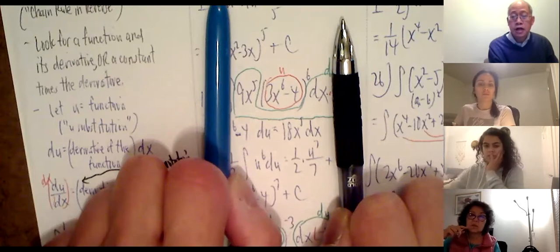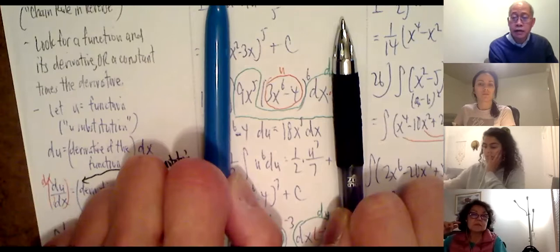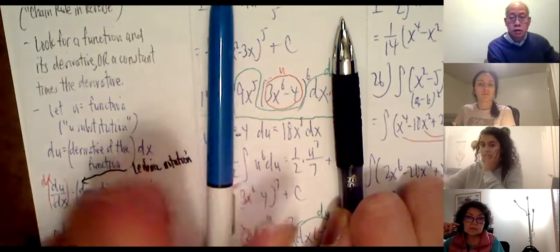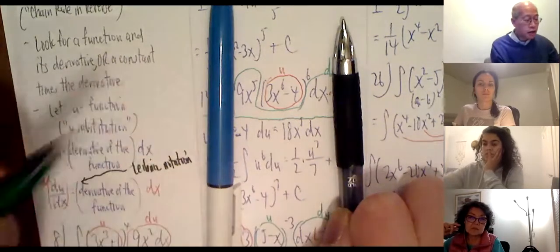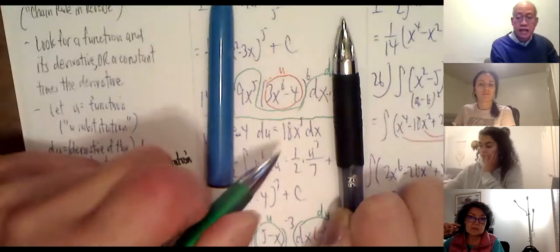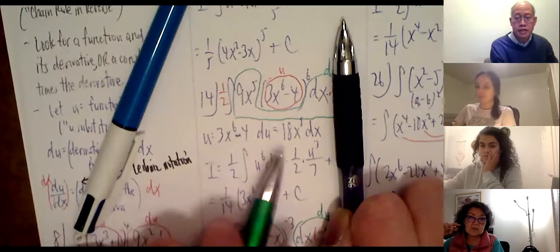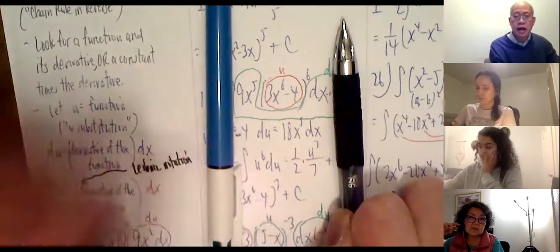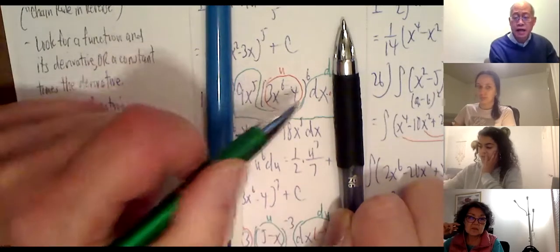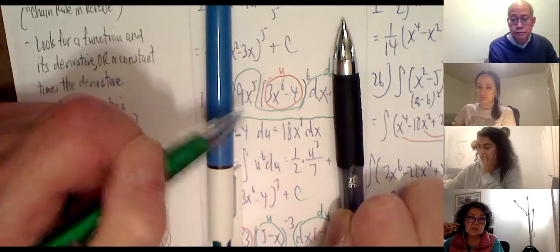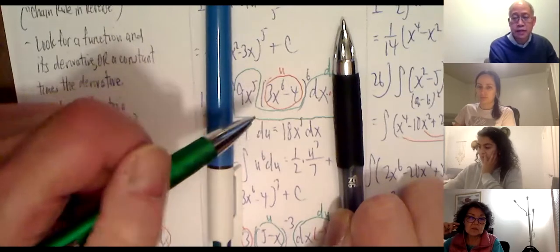If I multiply by a constant, namely 2, that's going to be all right. They'll match if I multiply by 2, because 9 times 2 is 18.